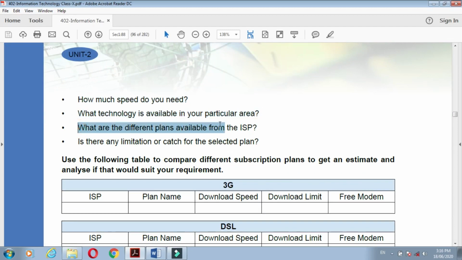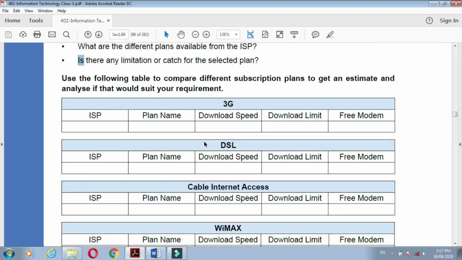What different plans does the ISP, the internet service provider, have for the internet? Are there any limitations in selecting a plan? All these questions may arise in your mind when you need an internet connection.